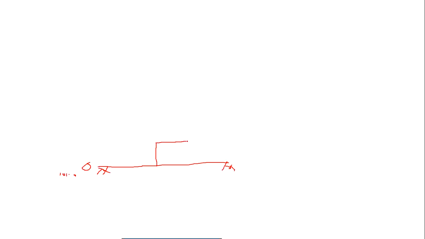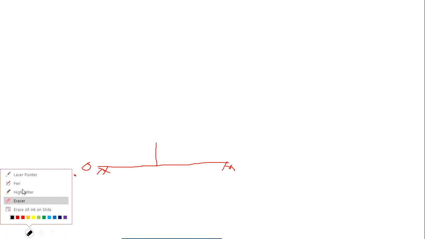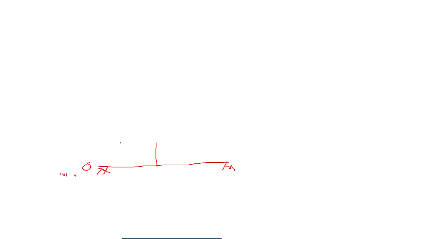From here 5, and here 5, I am going to take. Why am I taking it like that? Both sides should be equal from the center. So now I'll take a pen and draw the formation width 5, 5. Like that it will come.